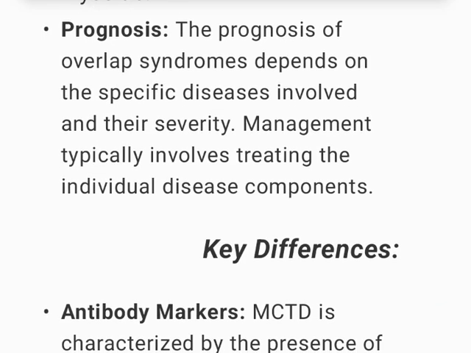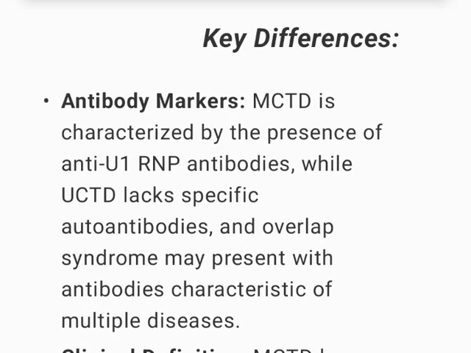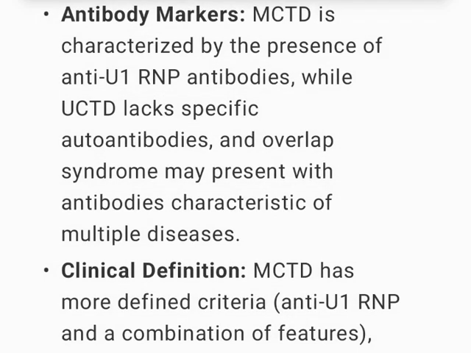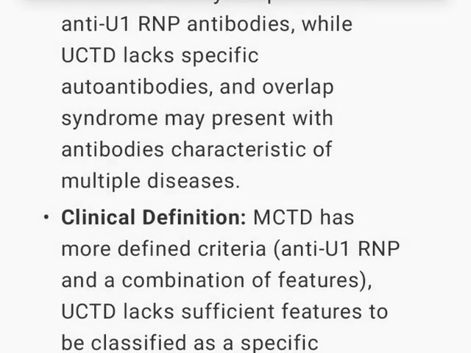Prognosis: the prognosis of overlap syndromes depends on the specific diseases involved and their severity. Management typically involves treating the individual disease components. Key differences: antibody markers. MCTD is characterized by the presence of anti-U1 RNP antibodies, while UCTD lacks specific autoantibodies, and overlap syndrome may present with antibodies characteristic of multiple diseases.